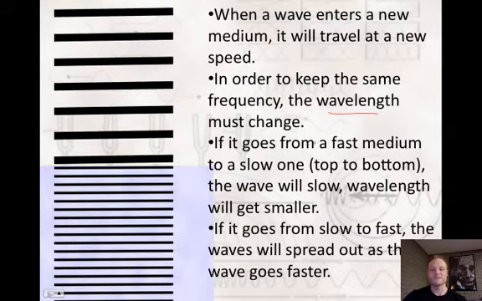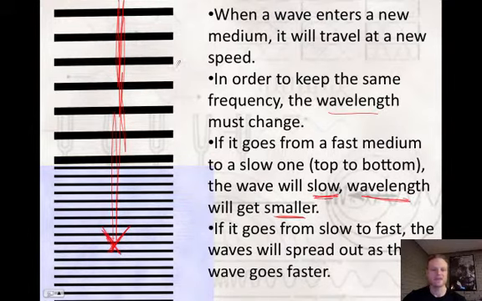If it goes from a fast medium to a slow one, so here, this is supposed to represent a light wave. I'll try to draw it in here. A light wave traveling down this direction, and these black lines are supposed to represent the wavelength. It's kind of like you're looking down and seeing the wavelength of the light wave. If it goes from a fast medium to a slow one, from top to bottom, the wavelength gets smaller, and the speed of the wave slows. So it slows down, and the wavelength gets smaller.